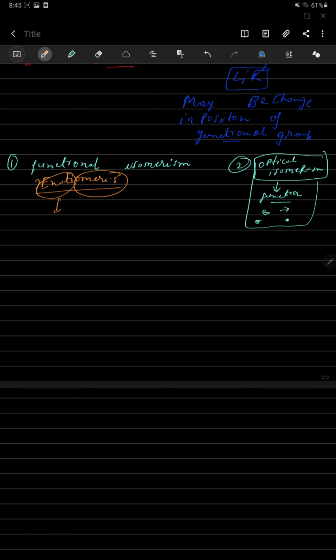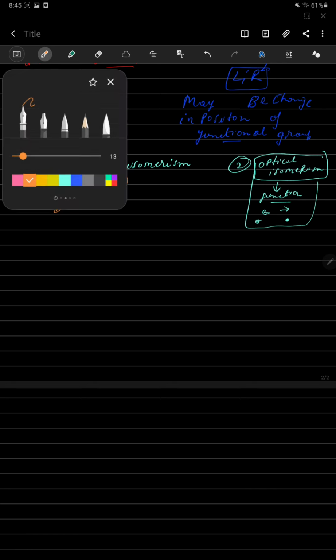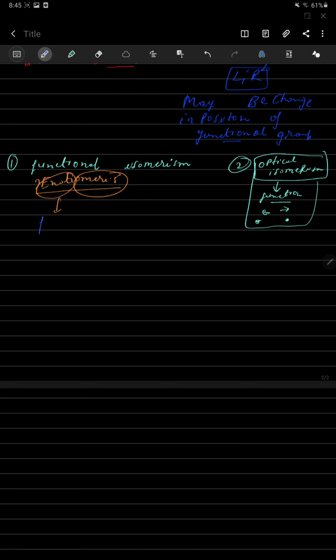Enantio is a Greek word meaning the functional group, and merism is the form of appearance, as I said earlier. So the functional group with a different form of appearance is isomerism.